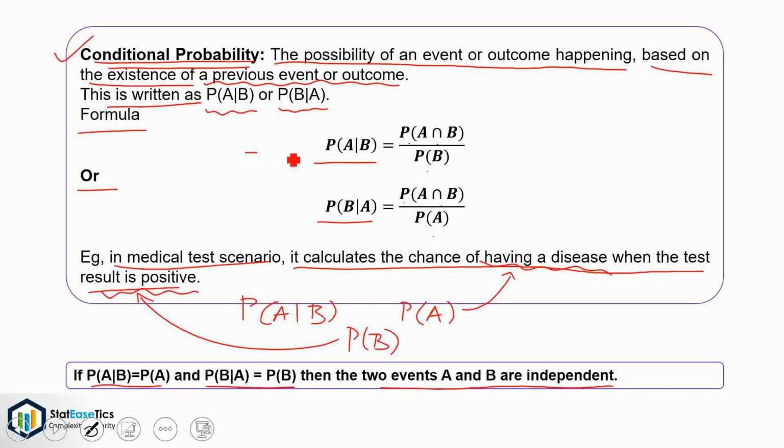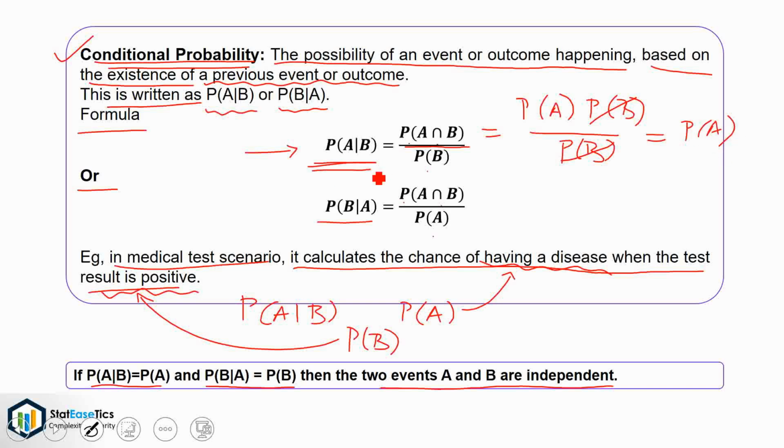Let's see it here in the formula. The formula will be P of A intersection B, that is P of A into P of B, divided by P of B, which turns out to be P of A. Thus, P of A given B will be P of A, as the two events are independent.